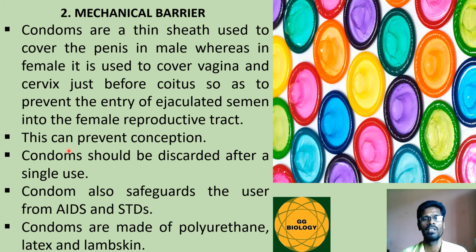This can prevent conception or fertilization. A condom should be discarded after a single use. Condoms also safeguard the user from AIDS as well as certain STDs. Condoms are made of either lambskin or polyurethane latex.